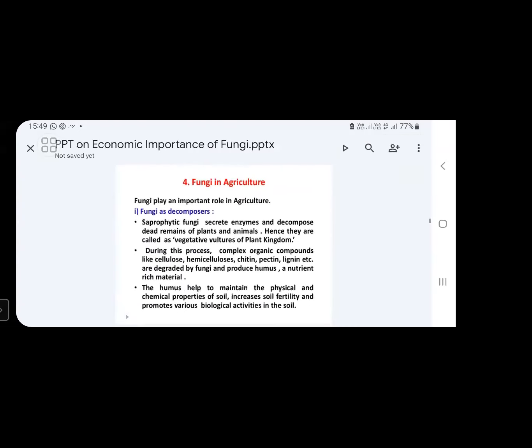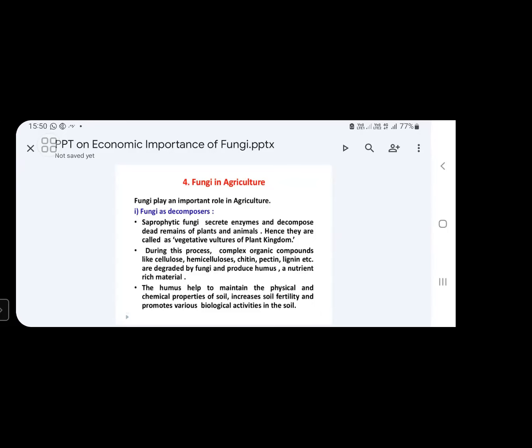Next, how are fungi used in the agriculture sector? Fungal species are not only used in medicine and industry, they are also used in agriculture. How these are helpful to farmers, or how they help in the agriculture sector, we will discuss now.